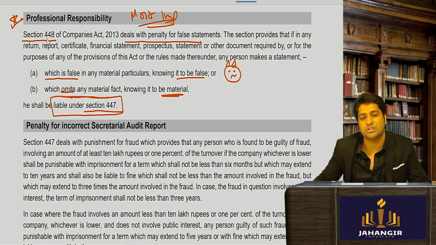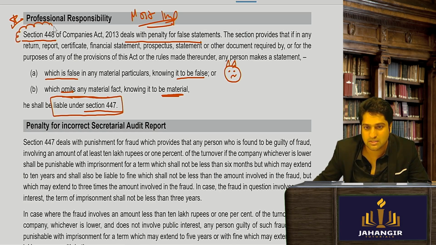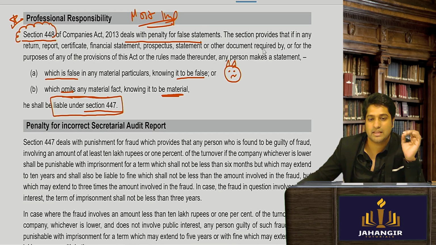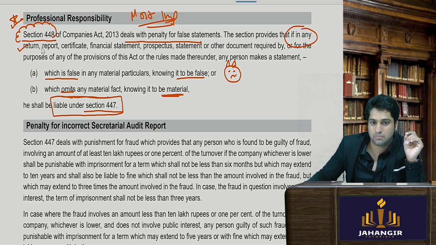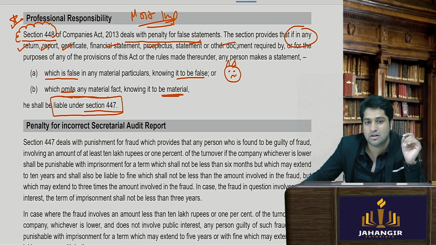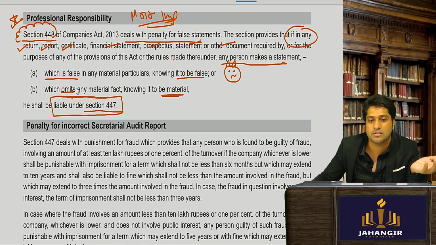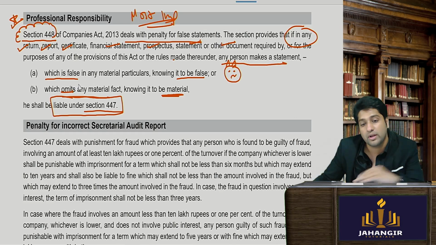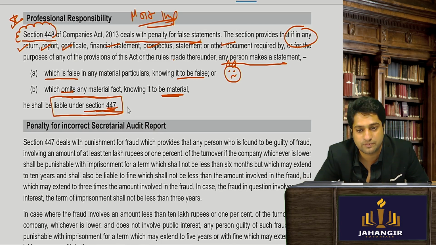Section 448 states that if in any return, report, certificate, financial statement, public prospectus, statement, or any other document for which any of the provisions of this Act or rules made thereunder apply, any person makes any statement false, knowing it to be false, or makes any omission, knowing it to be material, he shall be liable under section 447.